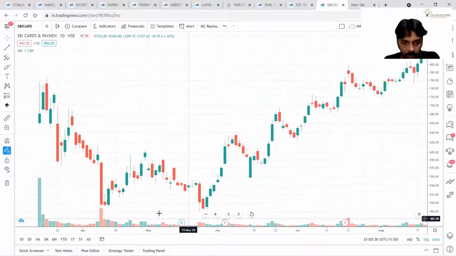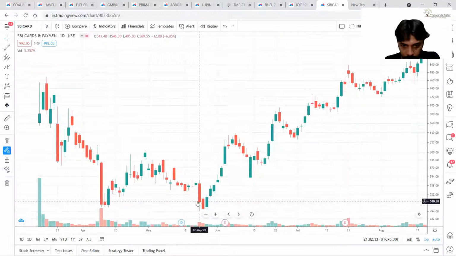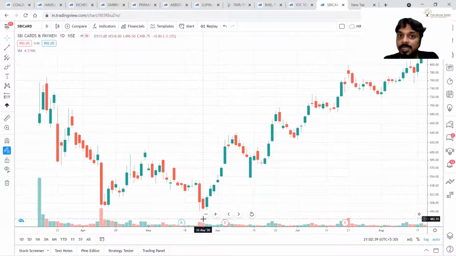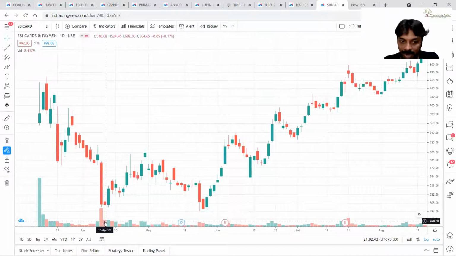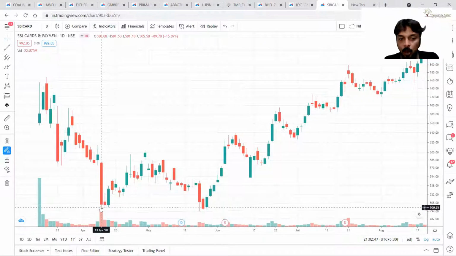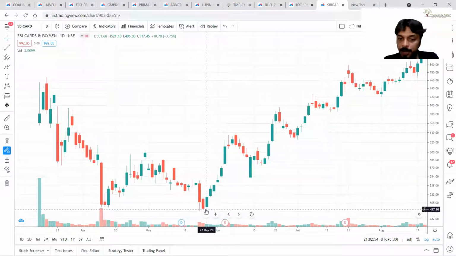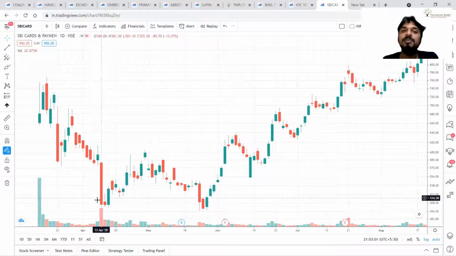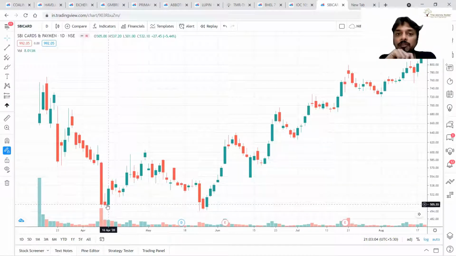Apart from that, near the bottom, in these two candles, agreed, there is an increase in volume. However, that volume activity is significantly lower than your volume activity at this point. Getting my point? That means near this low, near the previous low, not enough people are interested relative to the previous low. Again, a sign of a dull market.